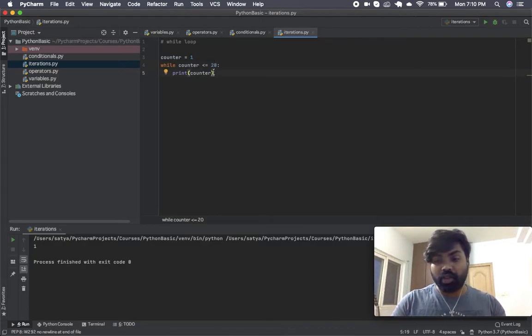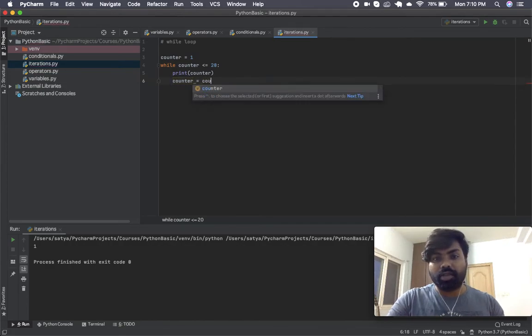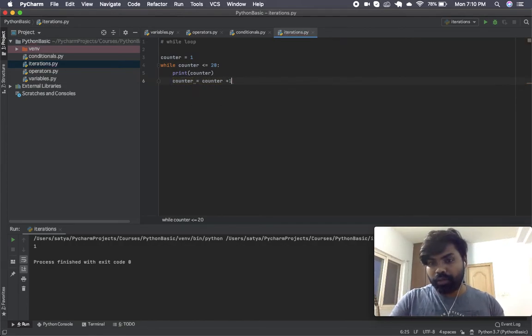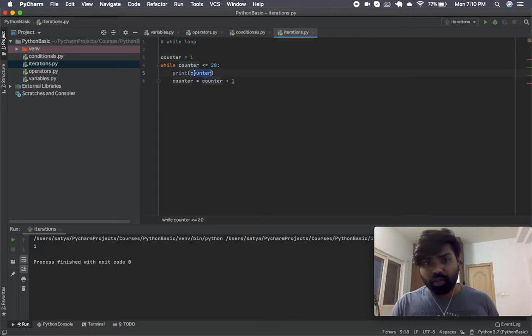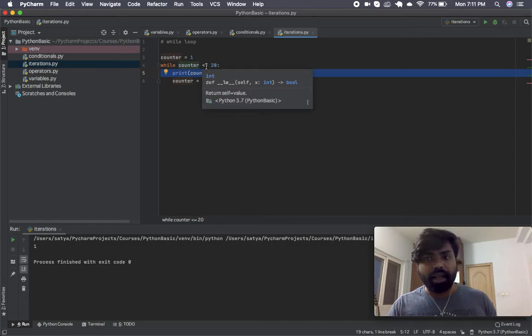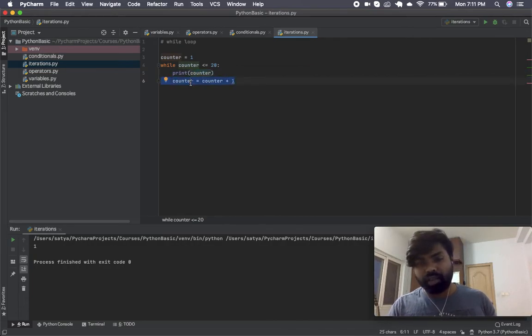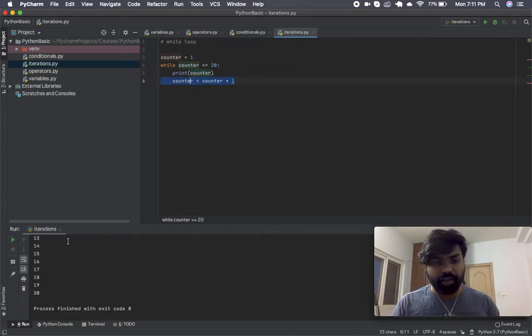That is why the loop variable has to be incremented. We can say counter is equal to counter plus 1. This way, counter starts at 1. Then this value 1 is printed after checking the condition that counter is less than or equal to 20. Then we increment the counter and this will work fine. So you see it goes up till 20.